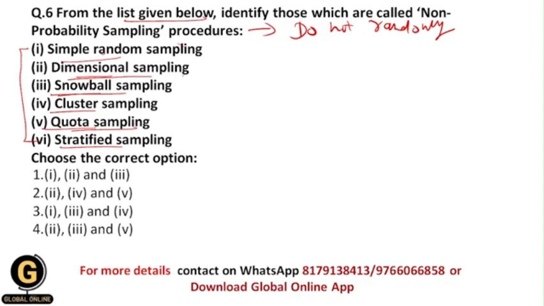Dimensional sampling is the extension of quota sampling, and here participants get selected because they have particular characteristics. The researcher thinks about many characteristics, such as gender, age, etc. The researcher selects the participants based upon these different characteristics, and each participant should have those defined characteristics. That is called dimensional sampling, because here the characteristics are many but the participant is one. That's why this is the extension of quota sampling.